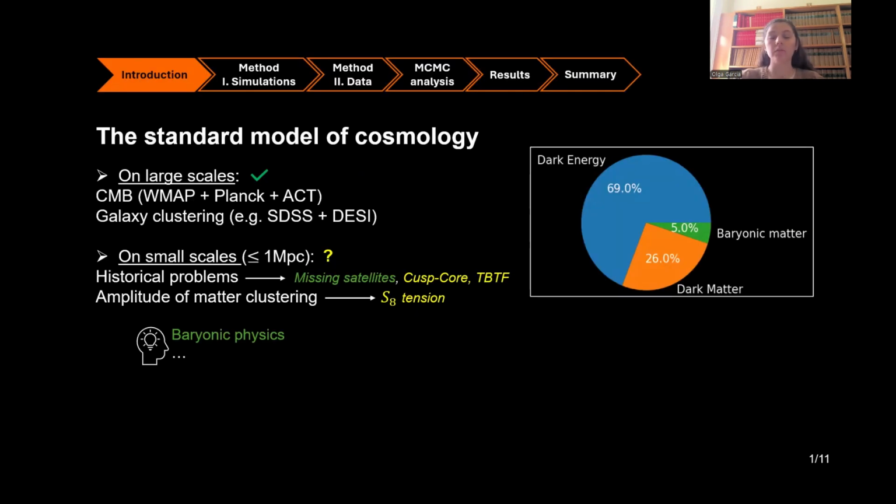Let's start with some background. The standard model of cosmology, lambda-CDM, describes a universe dominated by a cosmological constant that we interpret as dark energy, to a lesser extent by cold dark matter, and by only 5% baryonic matter. Now, this model has been incredibly successful at describing with great precision the largest scales with cosmic microwave background measurements at high redshifts as given by WMAP, Planck, or more recently ACT, down to low redshifts with the large-scale structure observed by the Sloan Digital Sky Survey or DESI, for example.